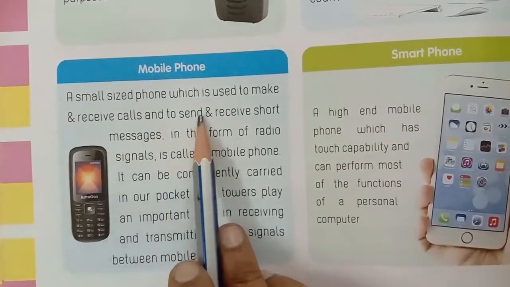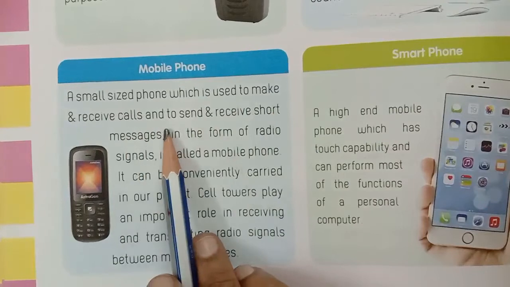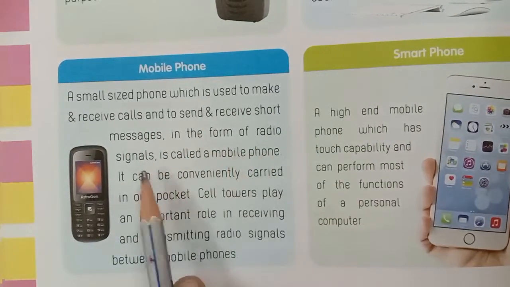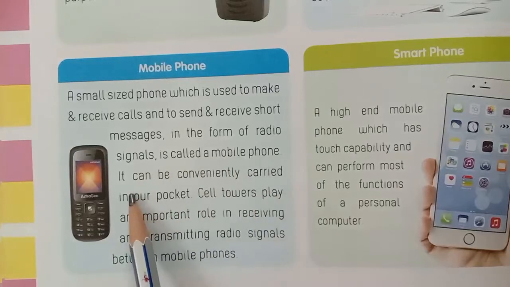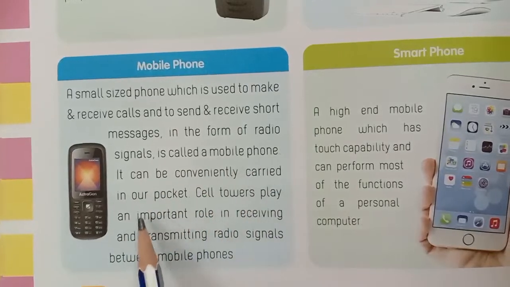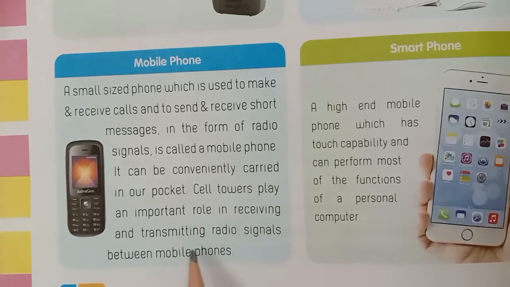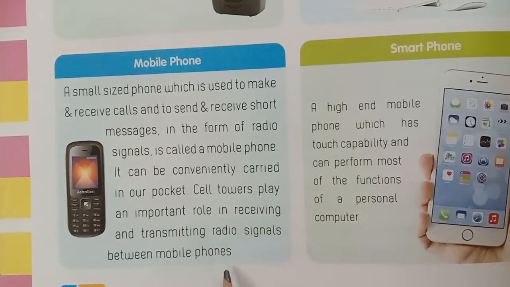Small size phone which is used to make, receive call and to send, receive short message in the form of radio signals is called mobile phone. It can be conveniently carried in pocket. Cell towers play an important role in receiving and transmitting radio signals between mobile phones.